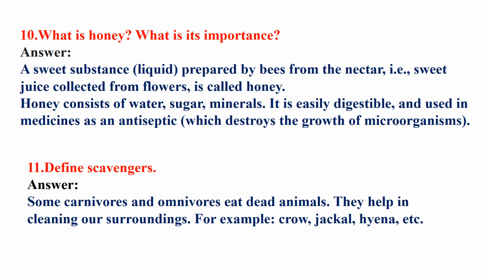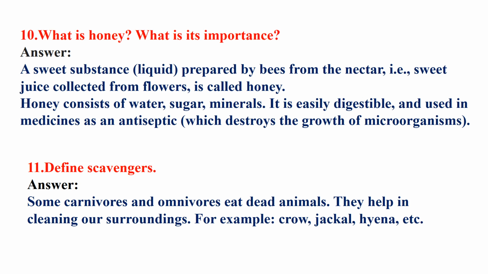What is honey and what is its importance? A sweet substance that is mainly liquid prepared by bees from the nectar, and that is the sweet juice collected from the flowers, is called honey. Honey consists of water, sugar, minerals, and it is easily digestible. It can be easily digested by us and used in many medicines as an antiseptic. So its main importance is use as an antiseptic.